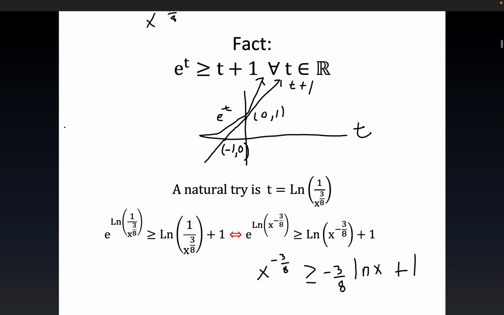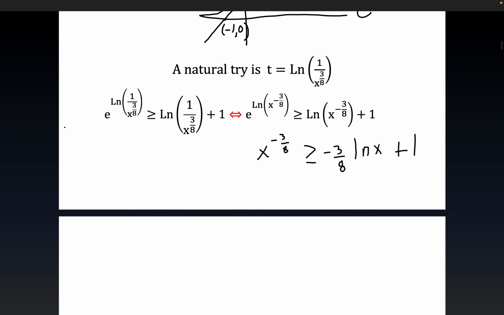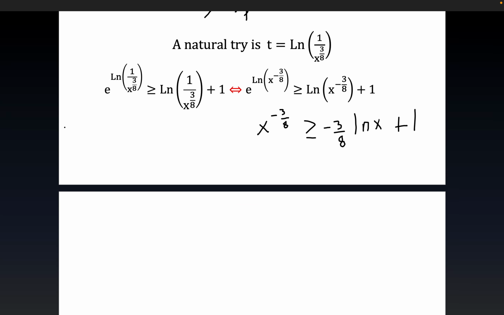So all you've got to do is bring this back over to the other side, and you get x to the minus 3/8 plus 3/8 ln x, bringing that to the other side of the inequality, is greater than or equal to 1.